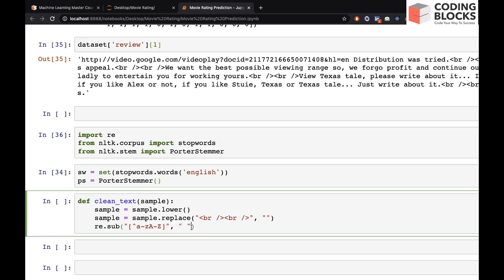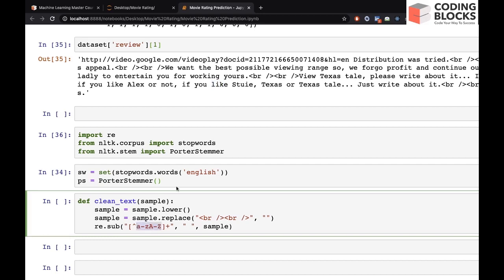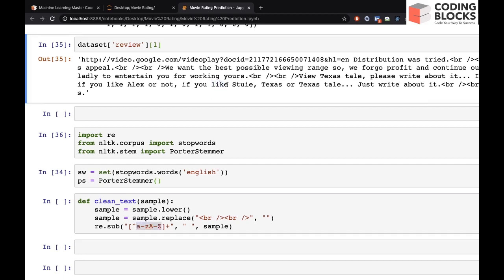And we have to perform this on sample, because sample is the string name. One more thing is, we have to put a plus sign here. Why? Because there can be multiple occurrences of characters. For example, if a word is written like, so you know that L is following this thing, right? And I is also following, K is also following, E is also following.